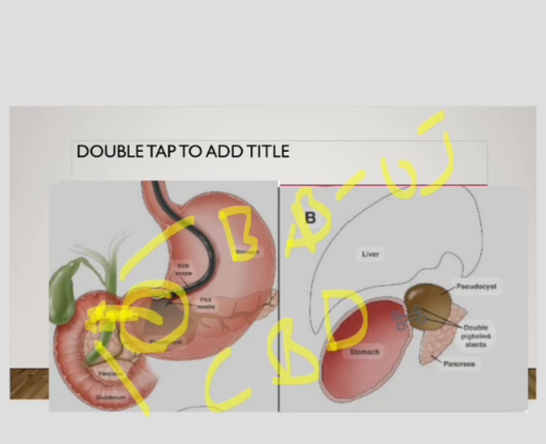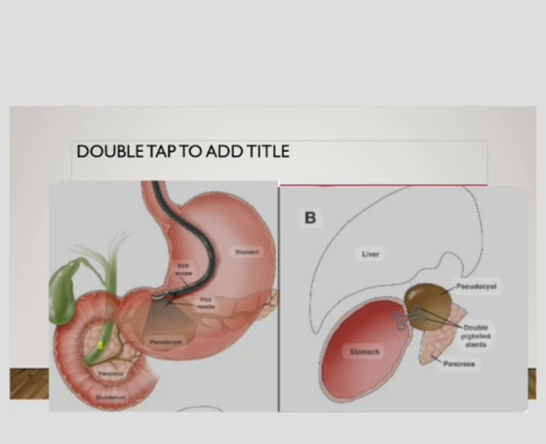In this cyst, as there is fluid accumulated which is amylase, and due to the stasis of the fluid, infection can occur here. If this cyst ruptures into the peritoneum, it can cause peritonitis. This cyst can also rupture into the gut, that is into the duodenum or into the small intestine, and can lead to melena.